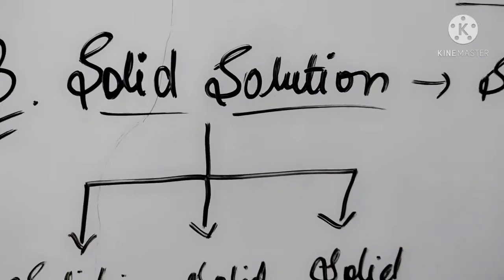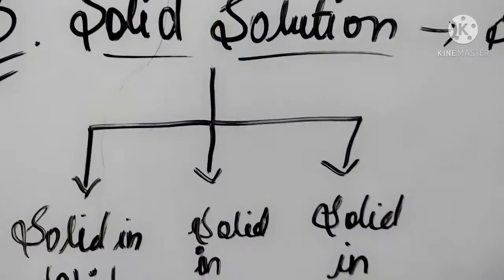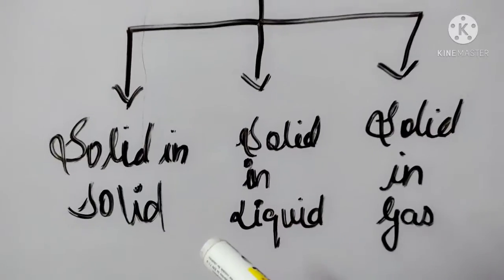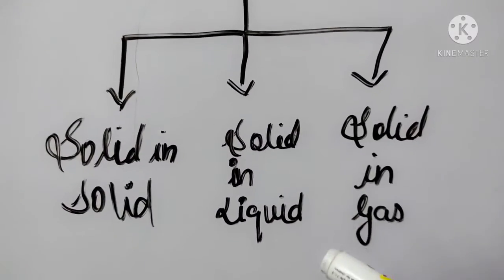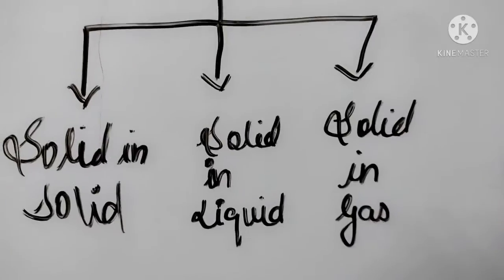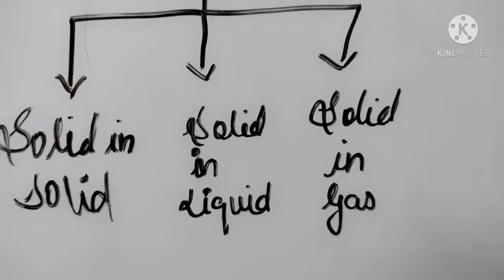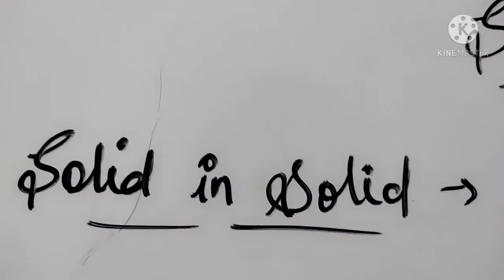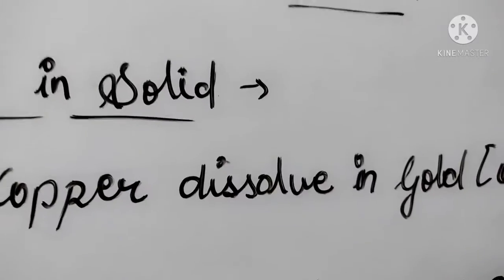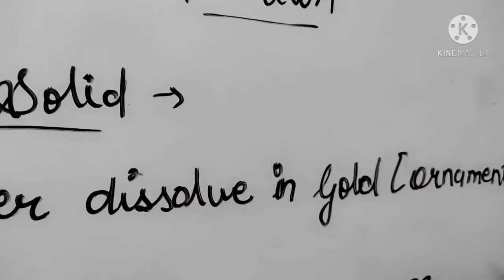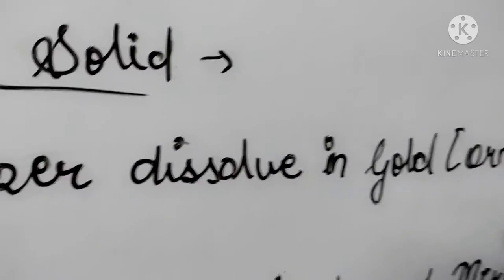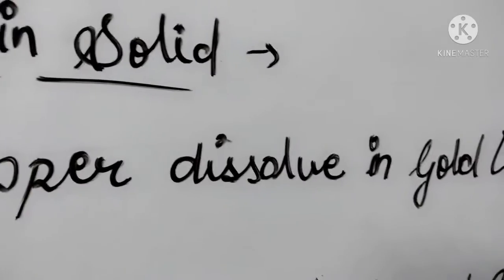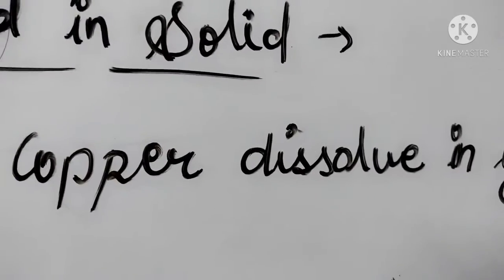They are categorized into three types, as in liquid or gases we discussed. First is solid in solid, second one is solid in liquid, and the third one is solid in gaseous state. So let's talk about them. So our first is solid in solid. Copper is dissolved in gold for making ornaments. For ornamental purposes, some quantity of copper is dissolved in gold to make the ornaments.